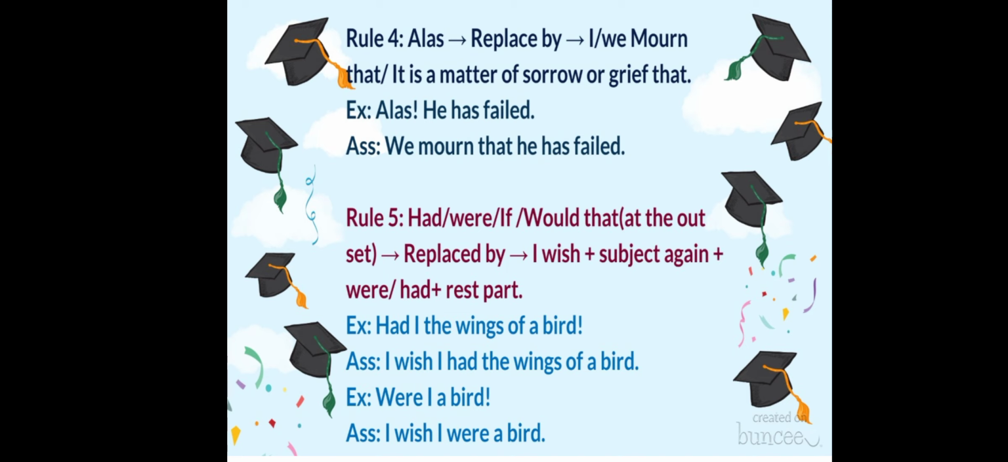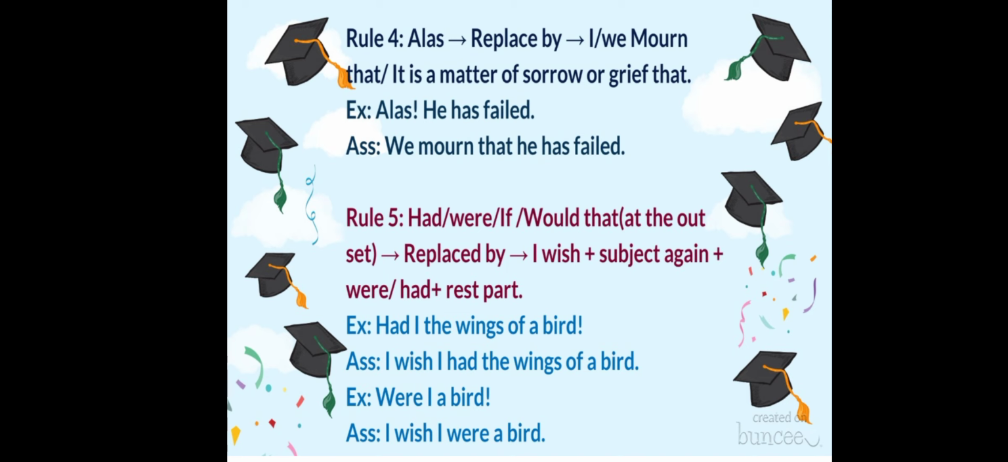So, one example is given here. In the exclamatory sentence, it is written, alas, he has failed. So, you can write like this, I mourn or we mourn that he has failed. Or you can use this one, it is a matter of sorrow that he has failed. Or it is a matter of grief that he has failed.